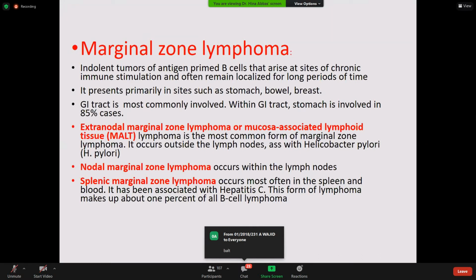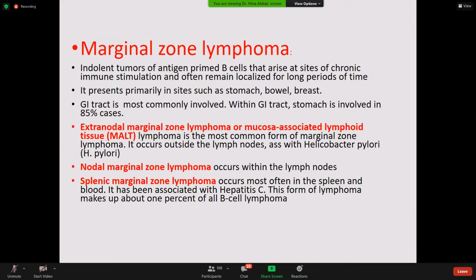Okay. So if the cells are neoplastic proliferations occurring at these sites of mucosa associated lymphoid tissue, this is also an extranodal lymphoma, meaning outside the lymph node. Extranodal marginal zone lymphoma or mucosa associated lymphoid tissue lymphoma is most commonly associated with Helicobacter pylori infection. Then we have nodal marginal zone lymphoma, which occurs in the marginal zone of the lymph node, and then splenic marginal zone lymphoma, which occurs in the marginal zone of the spleen, and it is associated with hepatitis C.